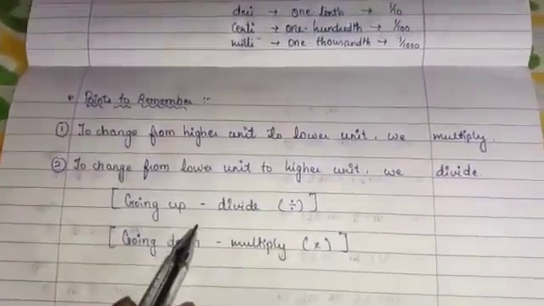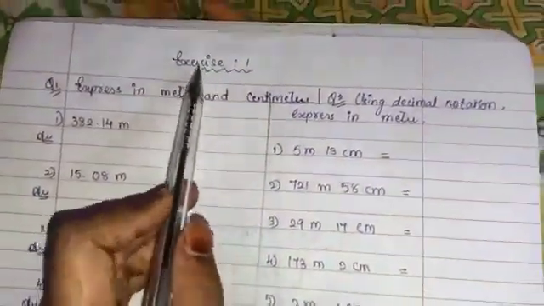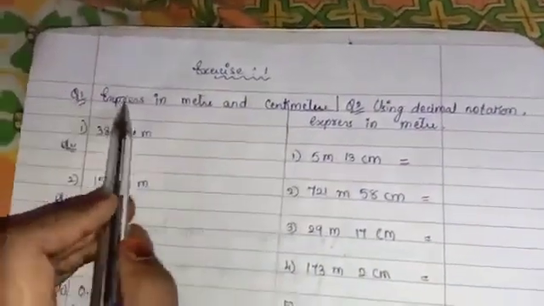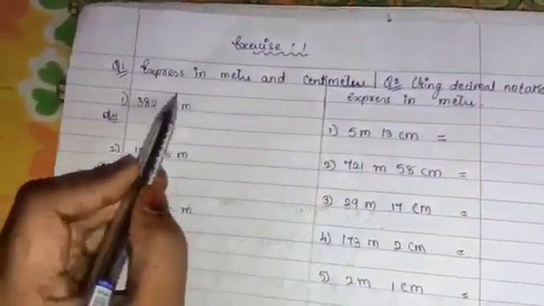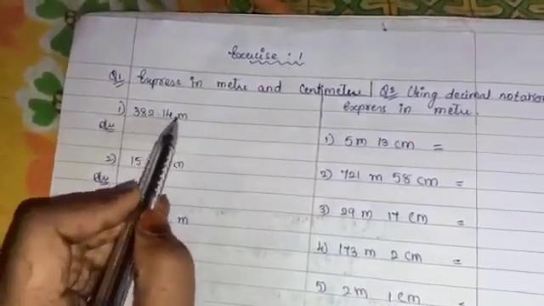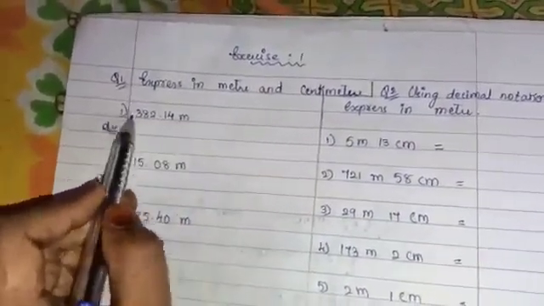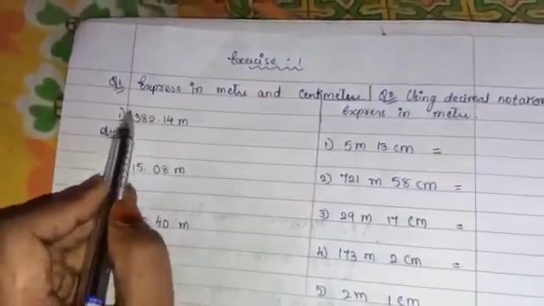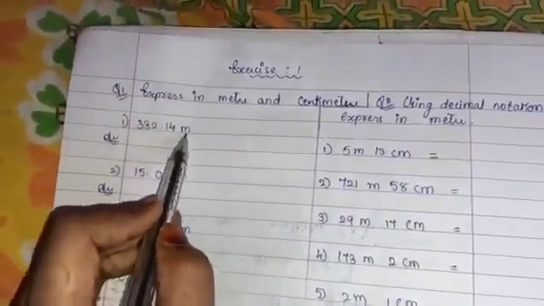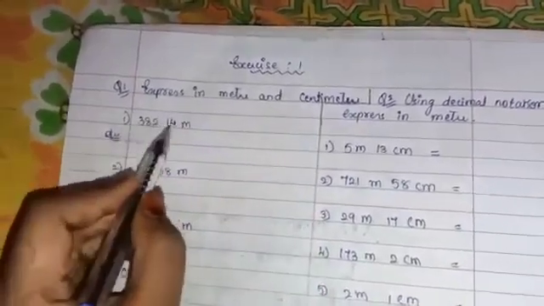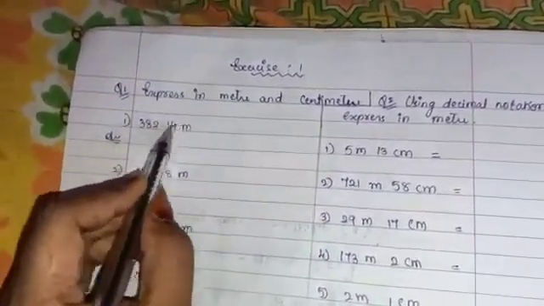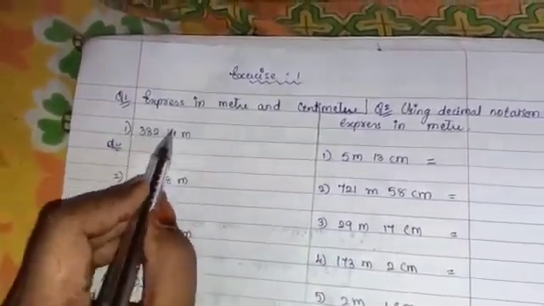Now we will start exercise 1. Question number 1. Express in meter and centimeter. Now here this number 1 is given, 382.14 meter. This is in decimal form and overall the unit is meter. Now you have to convert it into meter as well as into centimeter. You have to bifurcate which number will come in meter and which will come in centimeter.